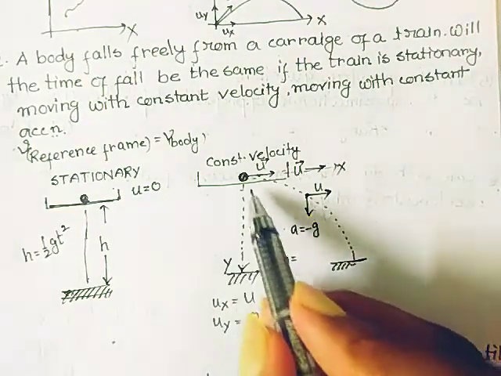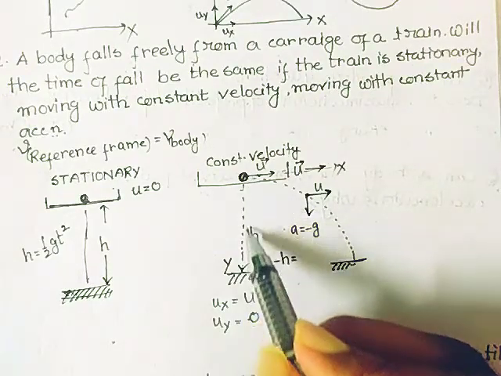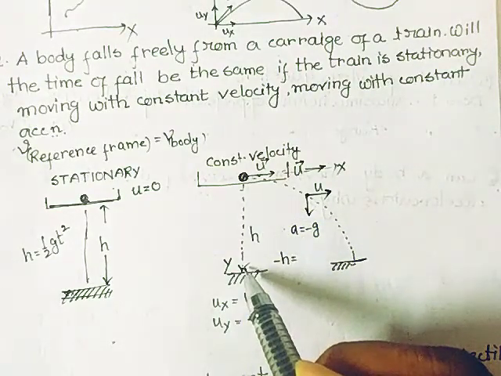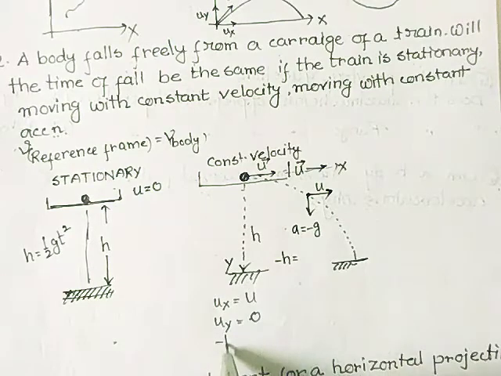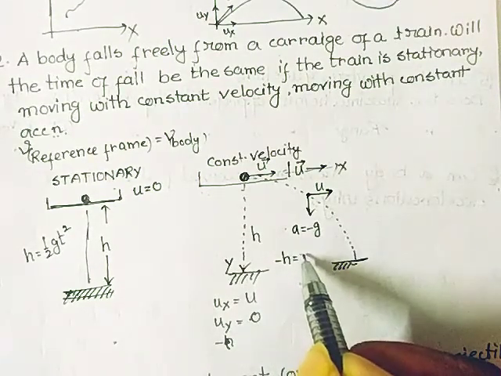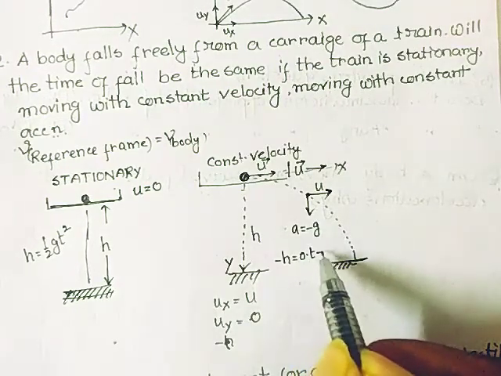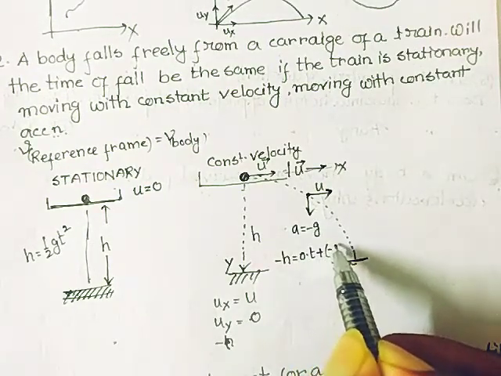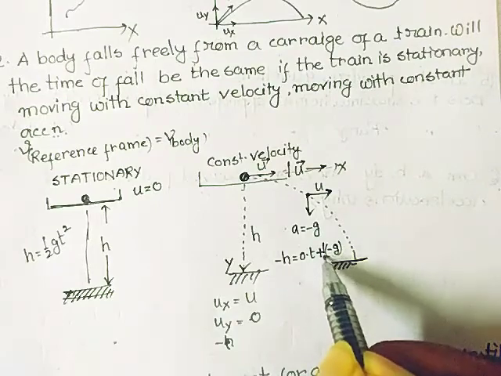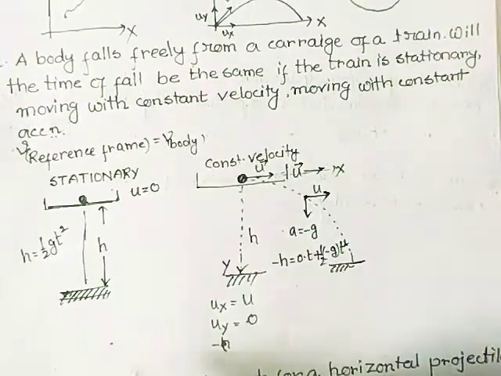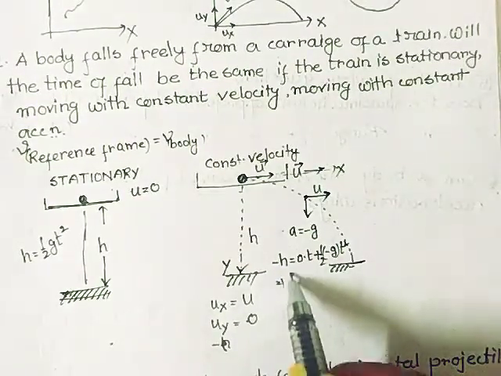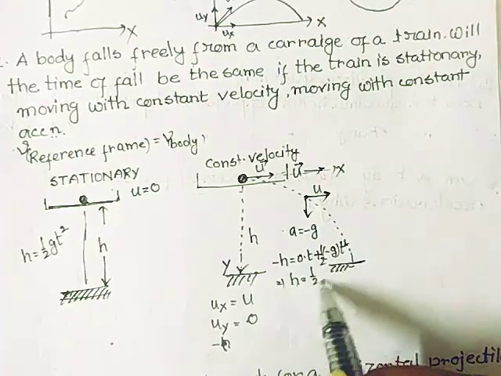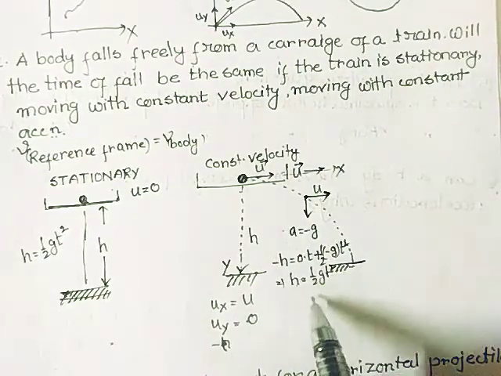So if I want to analyze the motion along the negative y-axis, it will be minus h. That's why I am writing minus h equals 0 into t plus minus g into 1 by 2 into t square. This is the equation. So it is falling according to this equation for the vertical.